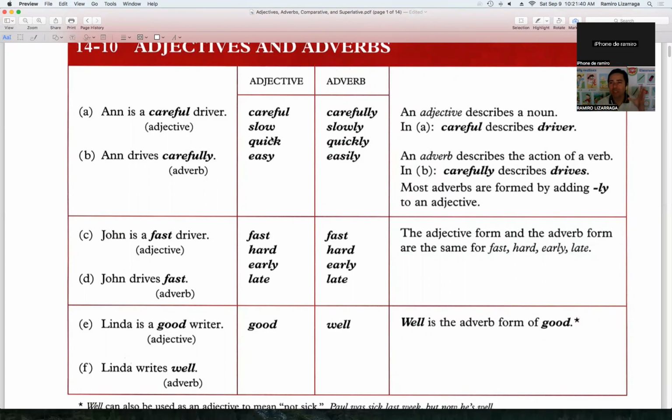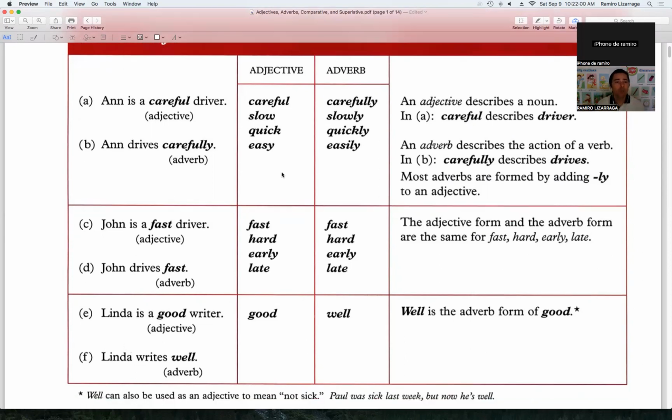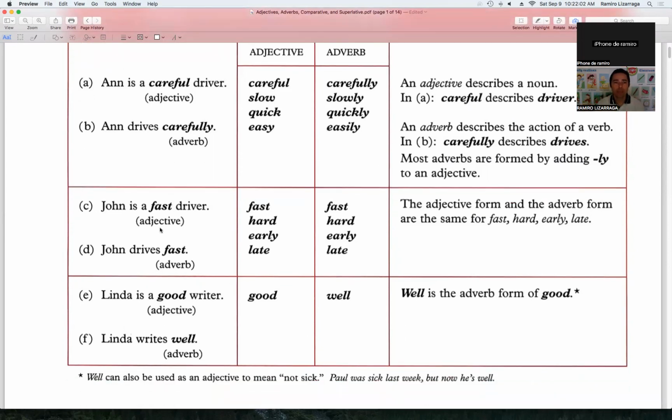When do we use them for comparing, or when do we use them as a superlative? Of course you don't know, but later I'm going to explain how to use them to compare, or how we use them as a superlative. Don't worry, we're going to get there. Okay, so let's continue with the examples.